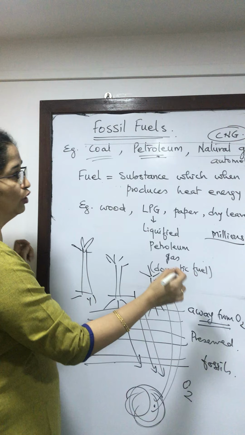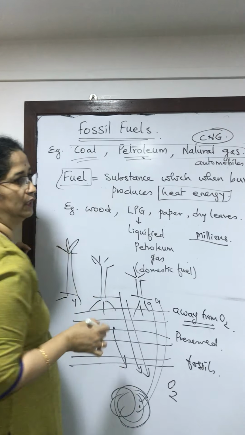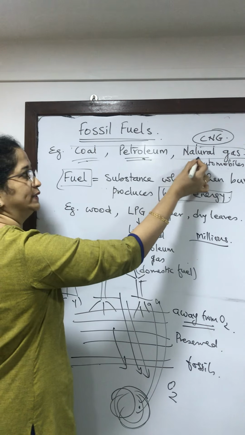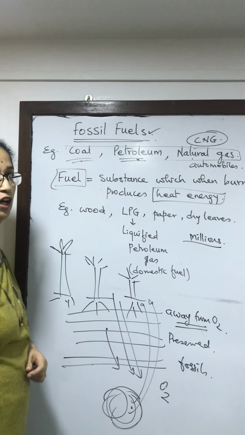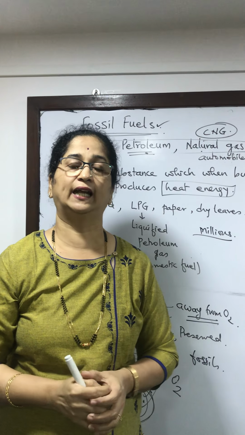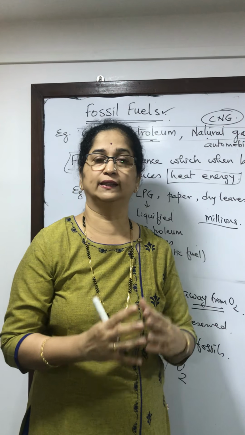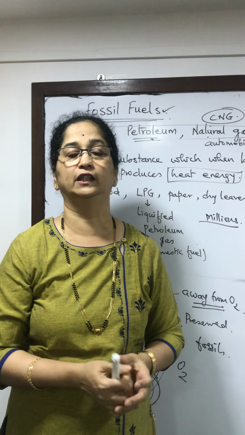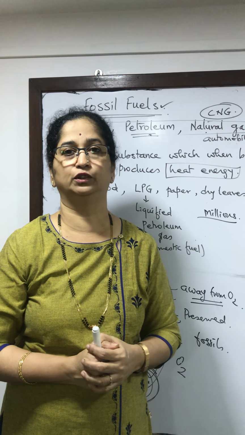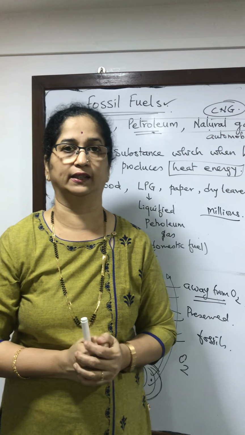And that fossil is then burnt to produce heat energy. Therefore, these fossils are called fossil fuels. And it is these fossil fuels that are used on a very large scale because they have to supply energy for the industrial revolution, for the technological improvement that we have created.